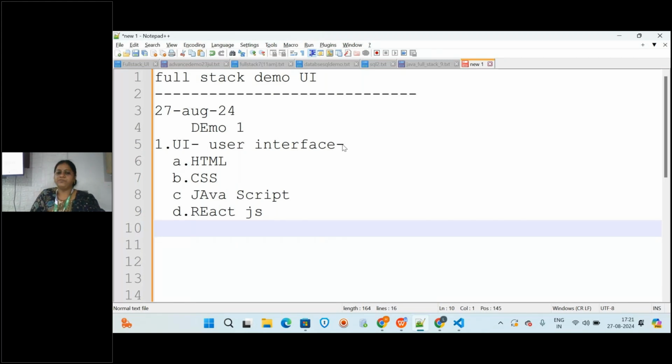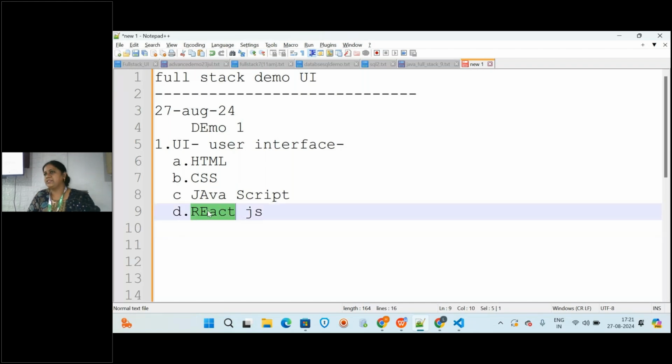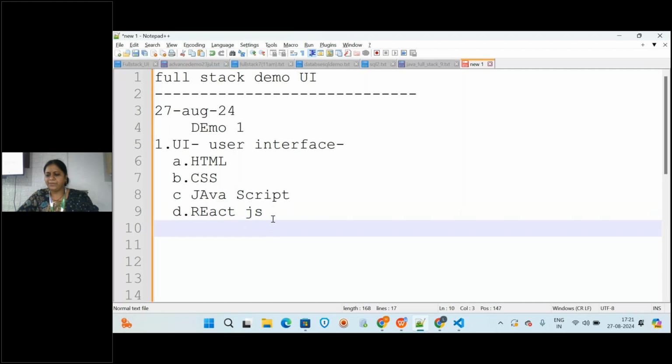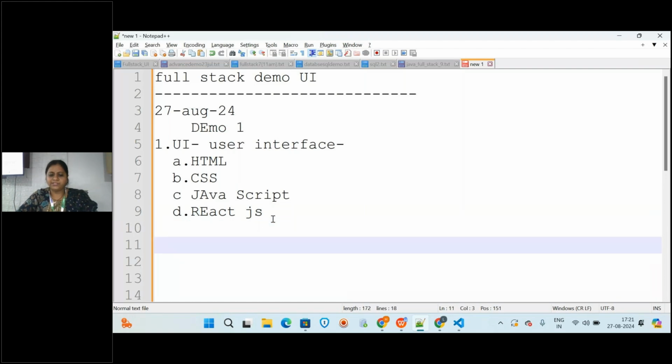As of now we are taking React.js because every company approaching us was mainly asking for React.js. Sometimes if there is more demand for AngularJS, we will teach that. It depends upon the requirement that we get.